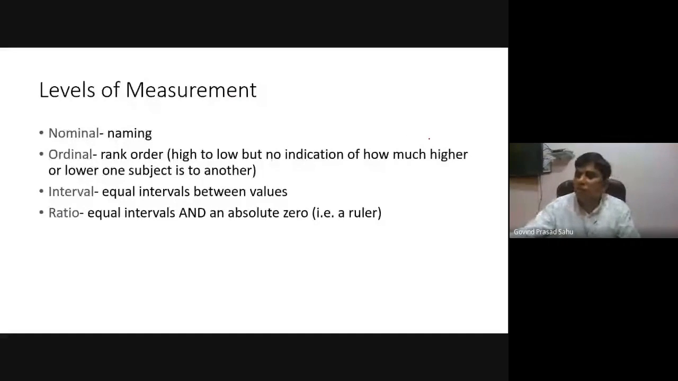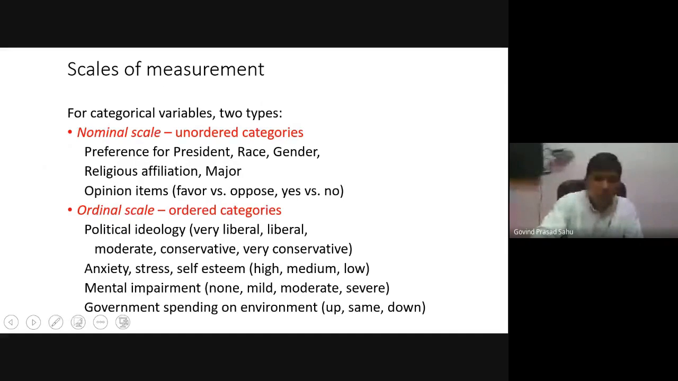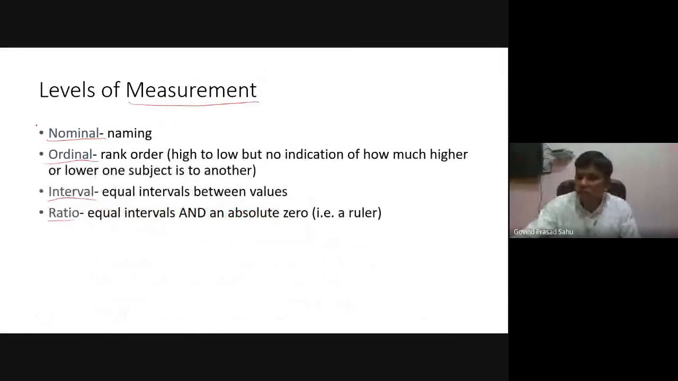So again, let us talk about the level of measurement. There are 4 levels of measurement. First is called nominal, second is ordinal, third is interval, and the fourth one is ratio. So what is the level of measurement? The first two are for qualitative data, and the other two are for quantitative data.